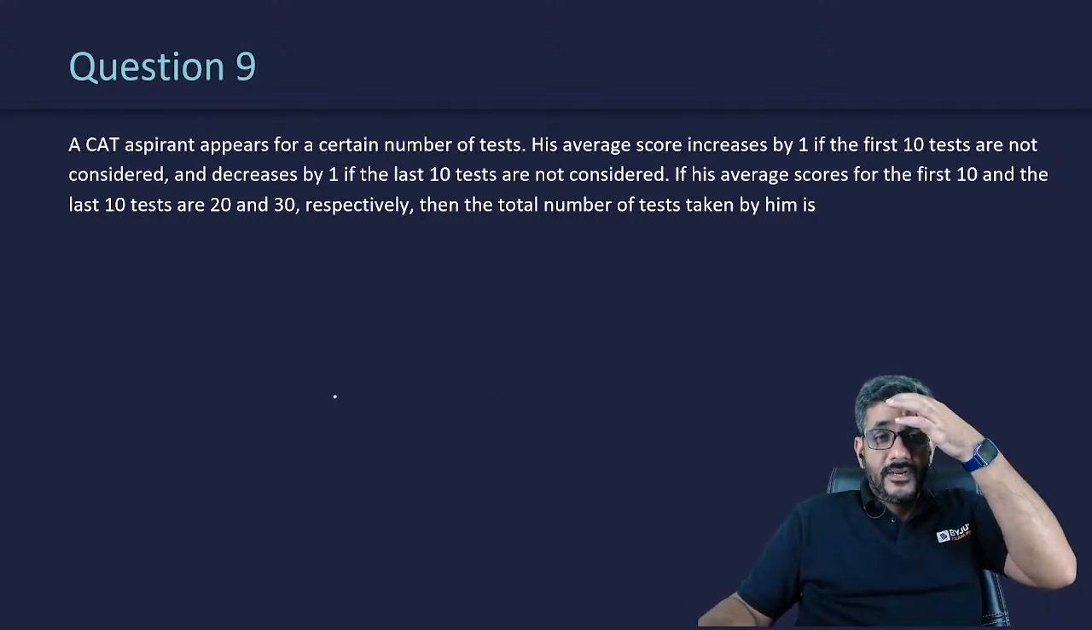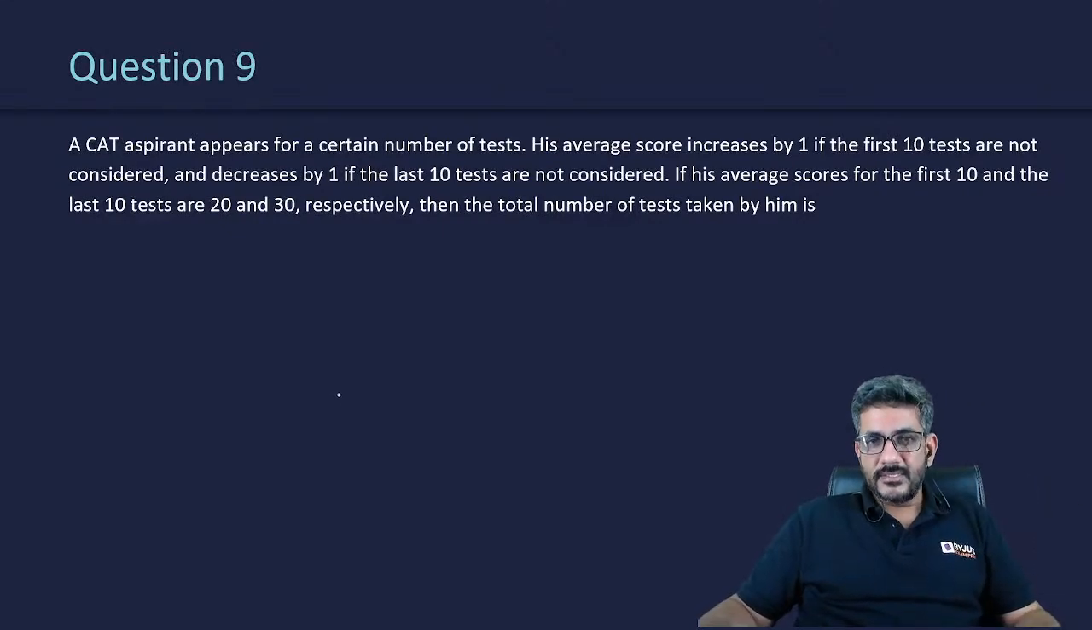A CAT aspirant appears for a certain number of tests. His average score increases by 1 if the first 10 tests are not considered, and decreases by 1 if the last 10 tests are not considered. If his average score for the first 10 and last 10 are 20 and 30, find the number of tests.